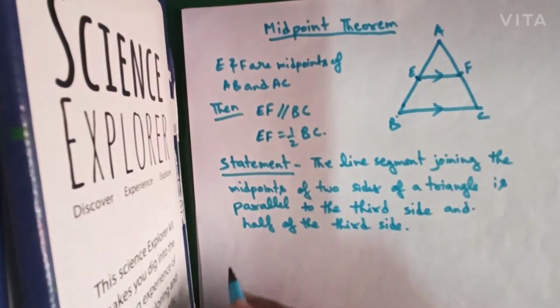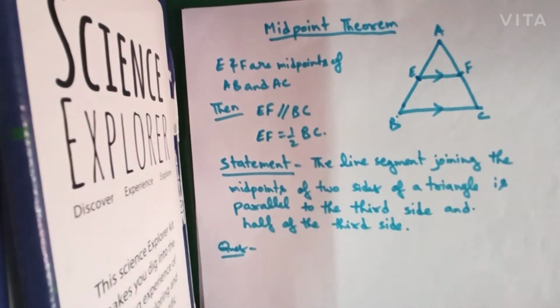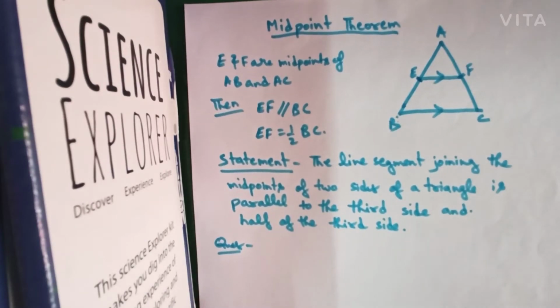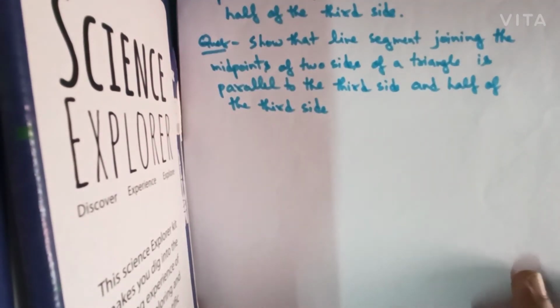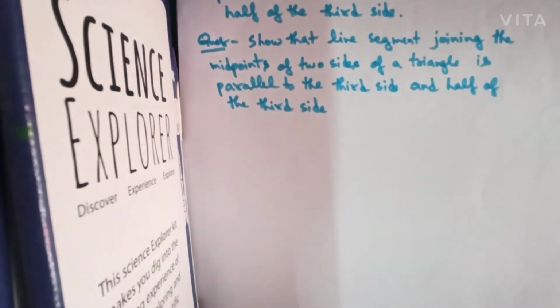Now we can see how a question will come in the exam based on this theorem or based on the proof of this theorem. So I am just stating the question: show that or prove that the line segment joining the midpoints of the two sides of the triangle is parallel to the third side and half of the third side. You will not get the statement like "prove the midpoint theorem." You will get the statement of the midpoint theorem, and you have to identify by looking at the statement that in this question we have to prove the midpoint theorem.